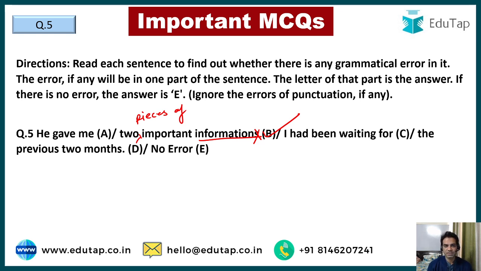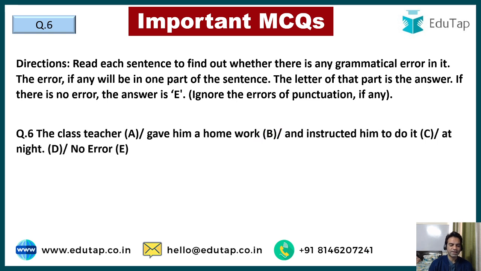So there are certain words, guys: information, knowledge, judiciary, right? Let's say there are some ry ending words. These are not made into plural. Poetry, or there are many such words like jury, right? So these words are not made into plural. They are always kept singular because they are collective nouns, right? Moving ahead, guys. Question number 6.